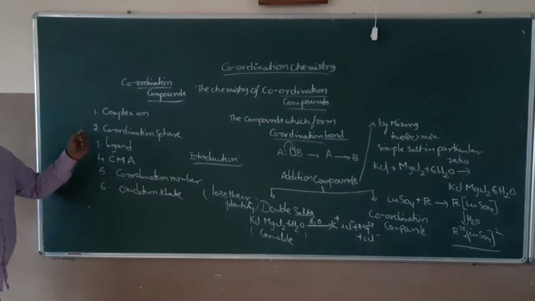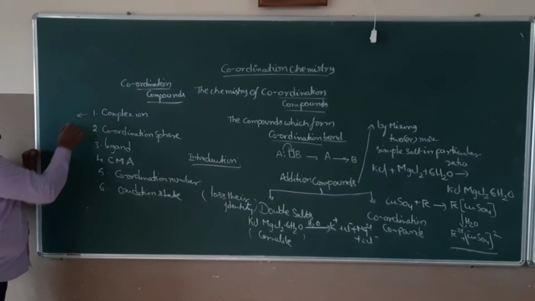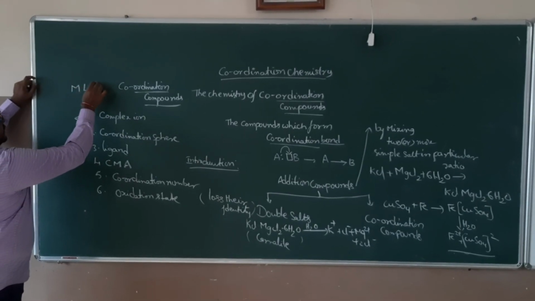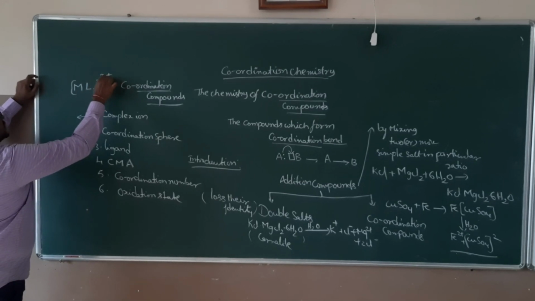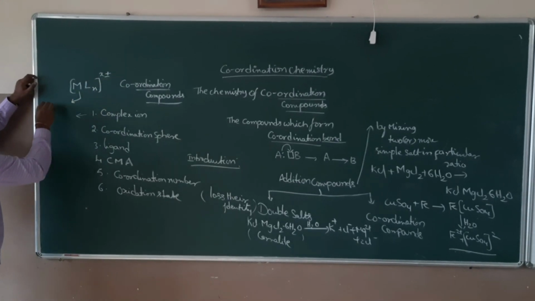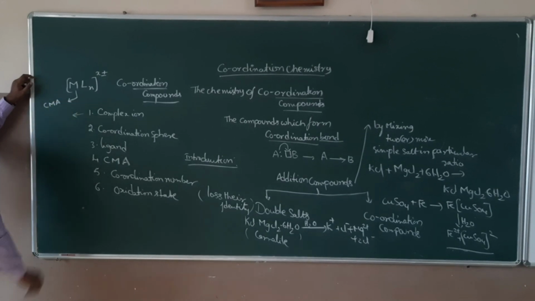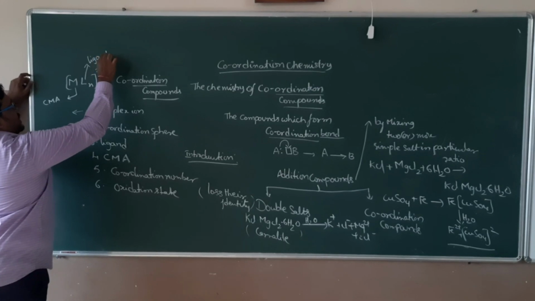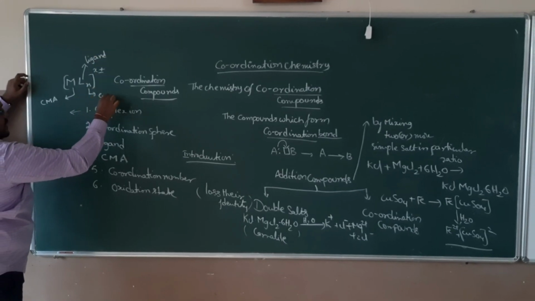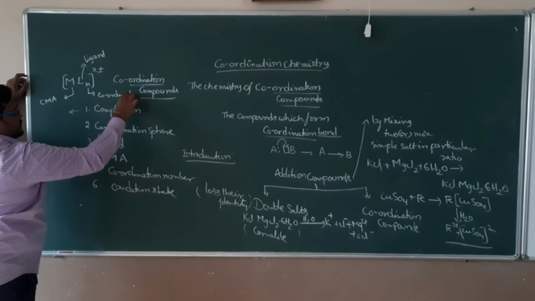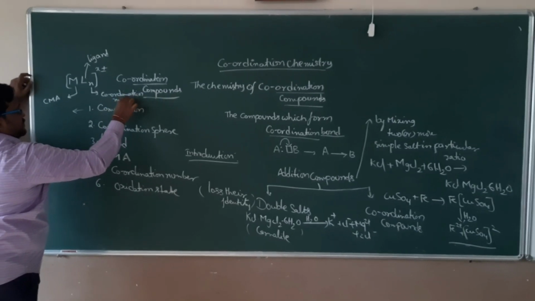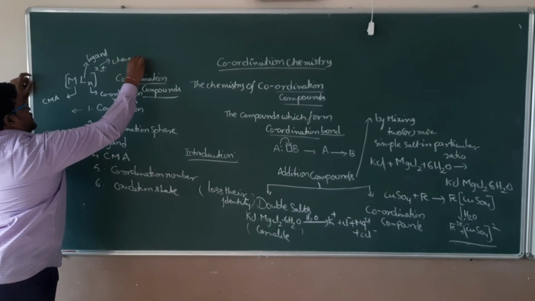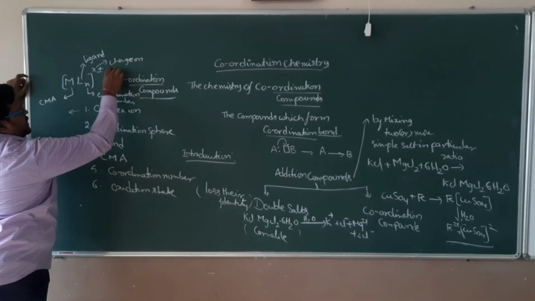Now we discuss the complex ion. A complex ion must be represented in square brackets, having the general formula [MLn]^x+ or x-. Here M is called the central metal atom. Here, what is the meaning of L? L is the ligand. This n indicates the coordination number. And here x indicates the charge on the complex ion.